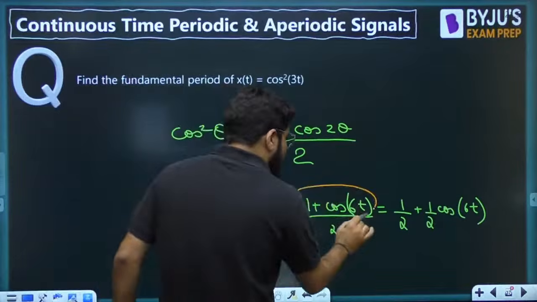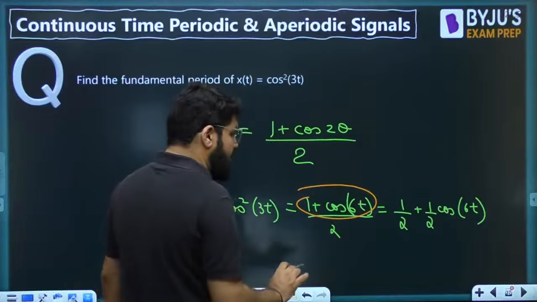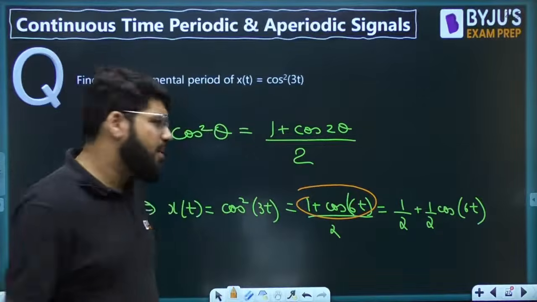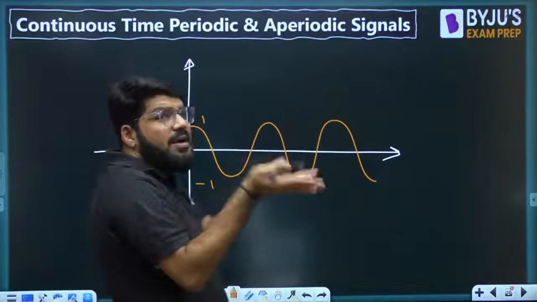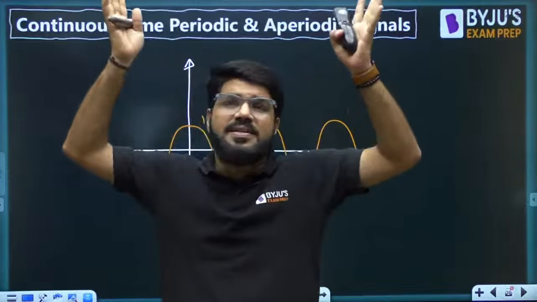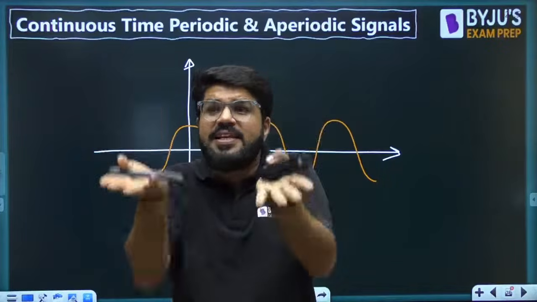Now I want to add 1. Forget the 2 right now. Forget the divide by 2. 1 plus cos omega t. So what is 1 plus cos omega t? Adding 1 to a signal, already I explained in the fundamental classes. Adding 1 to a signal is raising its magnitude.